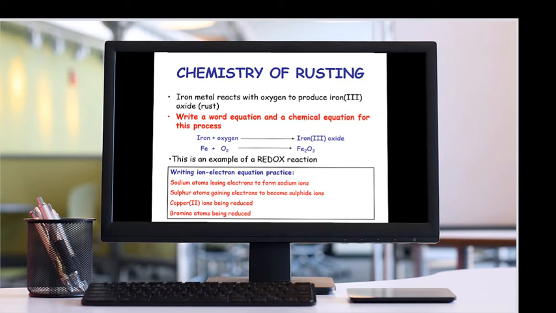When it accepts electrons, of course it is reduced. So, bromine atoms being reduced. Reduction is again accepting of electrons, so you can write Br plus 1 electron, arrow, Br negative 1, that is bromide.